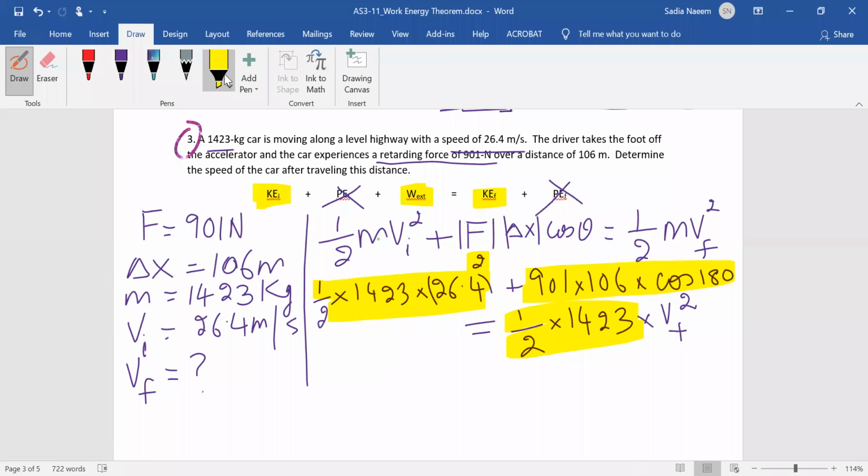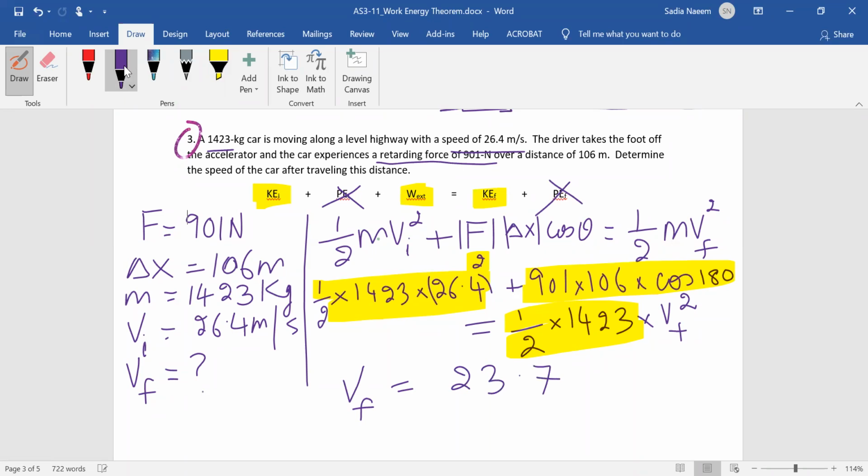And then you are going to calculate vf. I'm going to leave you to do the algebra. Eventually, you're going to take a square root. First, the two terms on the left side, you subtract those. That's going to equal half of 1,423 times vf squared. Then you divide by half of 1,423 and take a square root. That's what's going to give you 23.7.